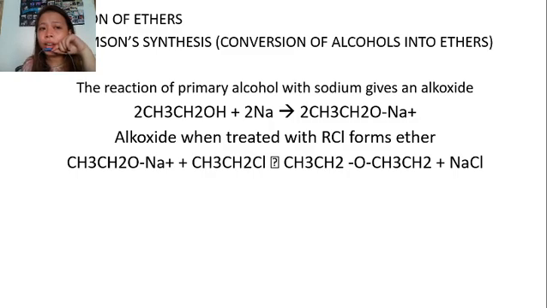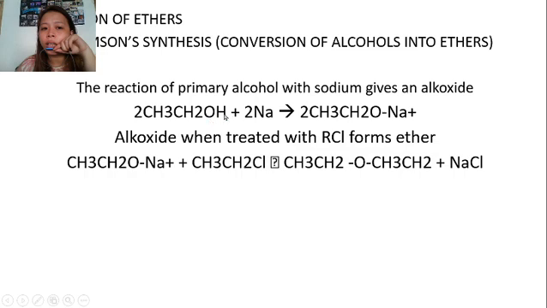So, we have the different preparations for our ethers, how we can obtain ethers. It is not far from our alcohols, because in the Williamson synthesis, alcohols are converted into ethers; therefore, ethers are derived from alcohol. The reaction of a primary alcohol with sodium gives an alkoxide.